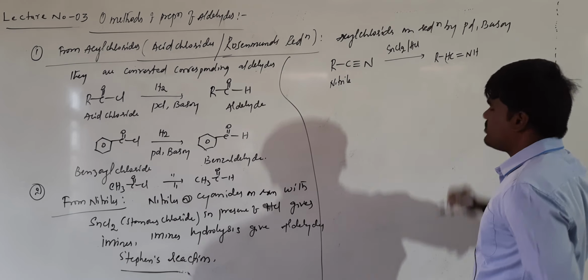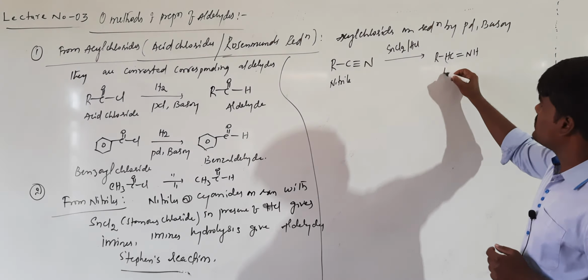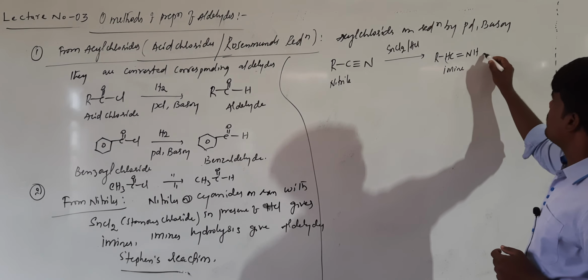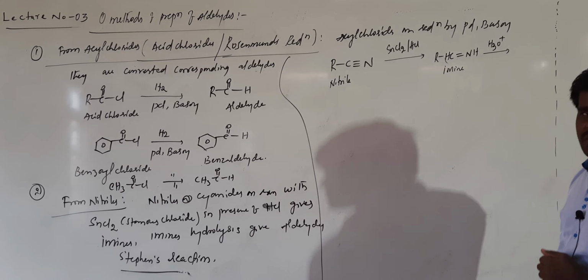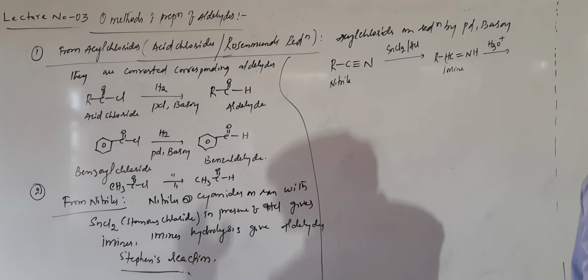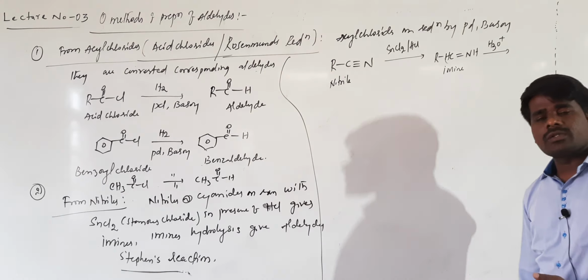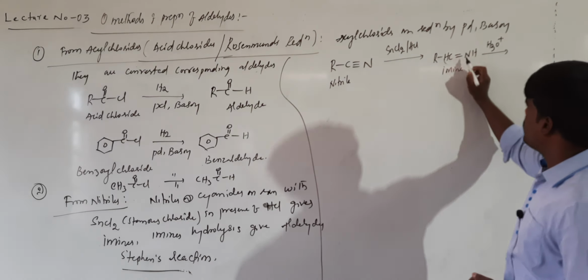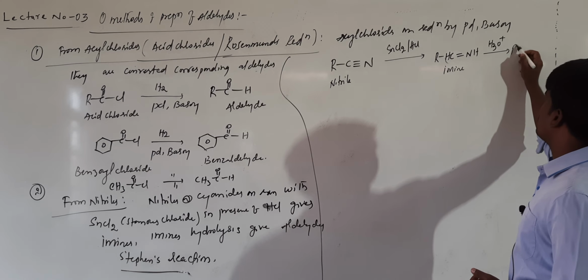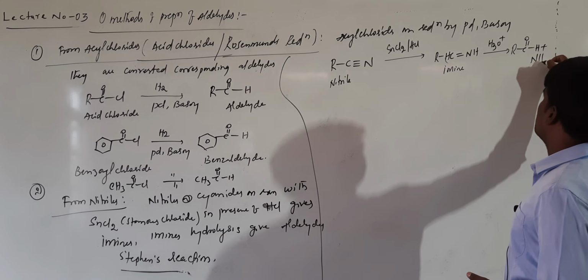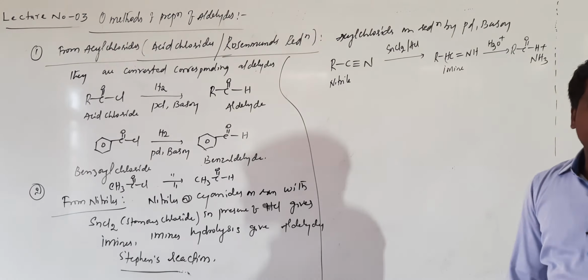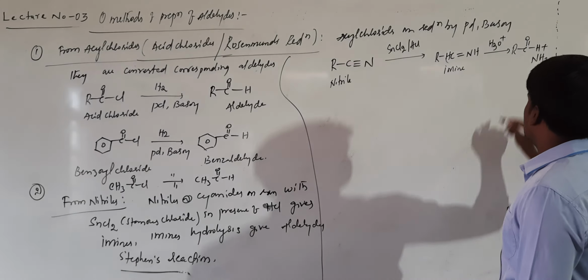The C double bond N is called an imine. If this is subjected to hydrolysis, which means breaking of a bond in the presence of water, this compound is converted into aldehyde plus ammonia. This is how we get the aldehyde.